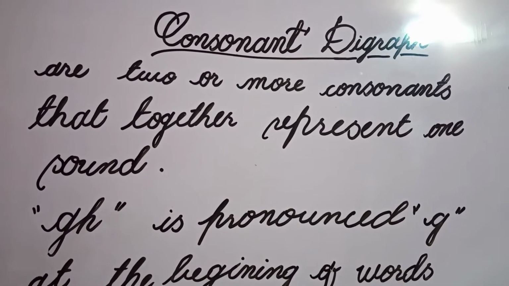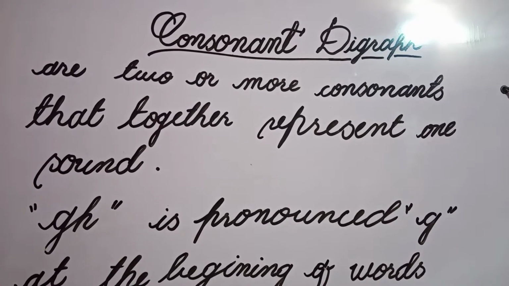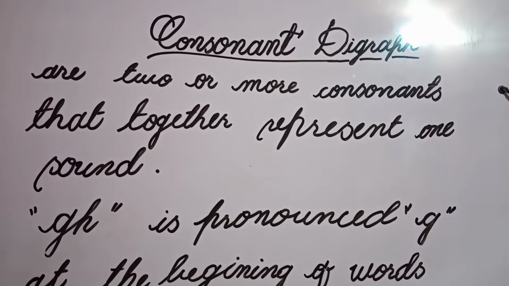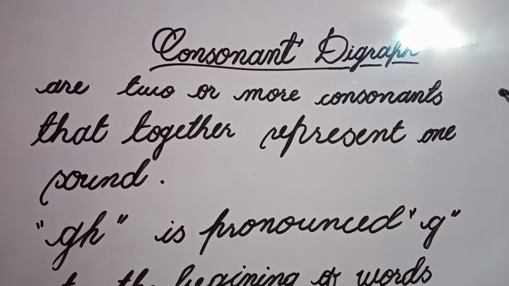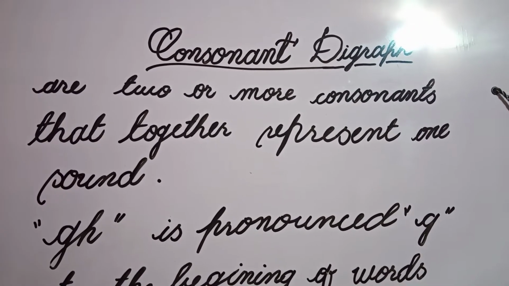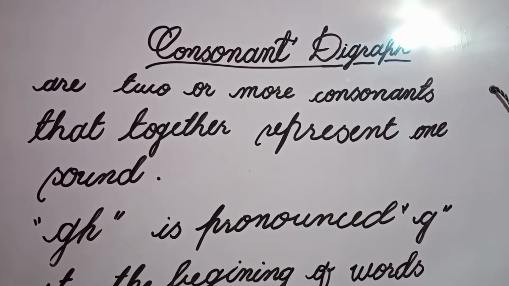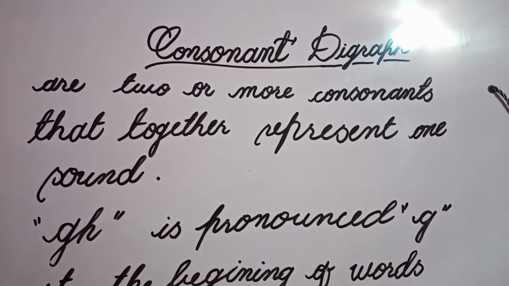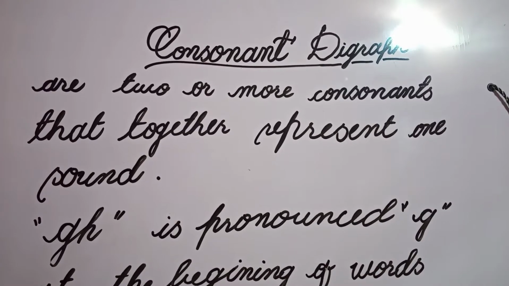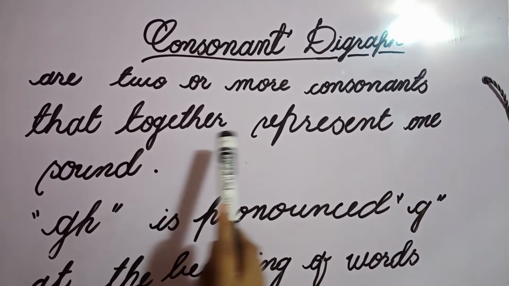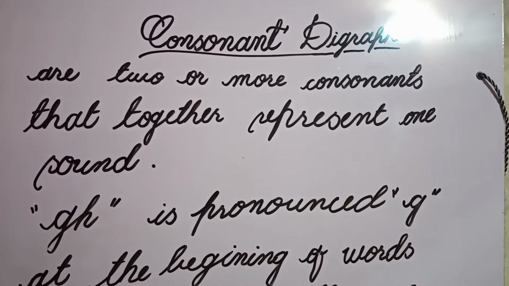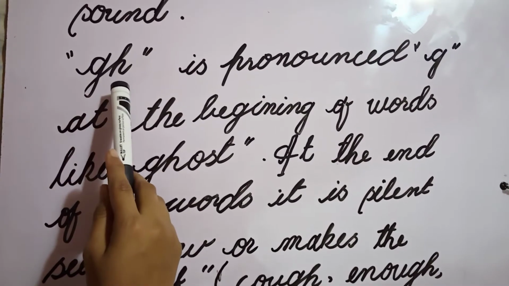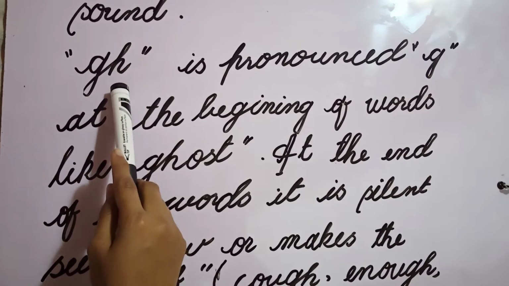Session, and now today we continue our consonant digraph topic. In the previous video, we learned about CH, SH and PH sounds, and now we learn about the GH sound. So what are consonant digraphs? We told you in the previous video, consonant digraphs are two or more consonants that together represent one sound. And now we start with the GH sound, consonant digraph.